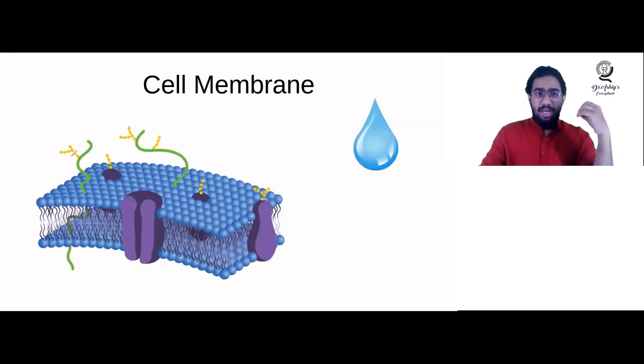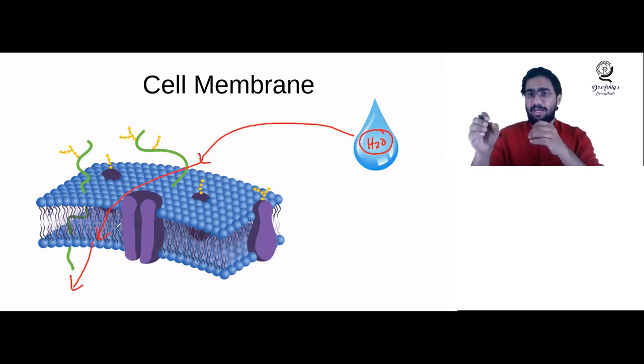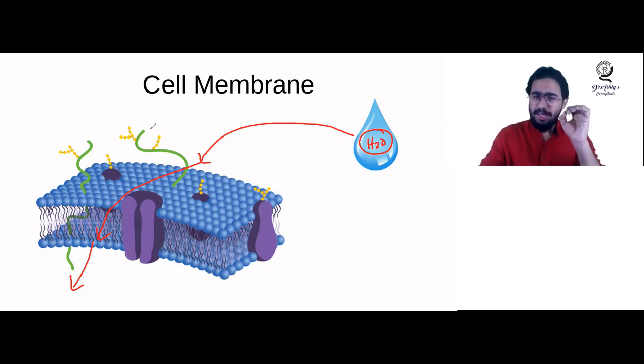So I'm showing you one cell membrane here, the same cell membrane we have discussed in a different kind of figure, and I'm showing some water molecules here. Just see, this is a water molecule. Just imagine the water molecule wants to cross the cell membrane like that. Do you think the cell membrane can allow the water molecule to pass through? Actually, no, the water molecule cannot pass through here.